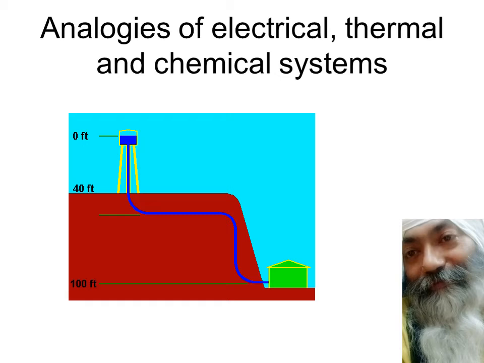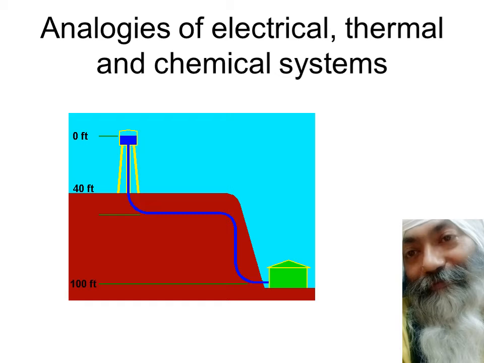These similarities are very uncanny, and these similarities are called analogies. So moving from the first system to the second to the third, whatever was the role played by pressure in the first system was the role played by temperature in the second system and by potential in the third system. Similarly, the role played by flow rate of fluid in the first system was played by flow rate of heat in the second system and flow rate of current in the third system.